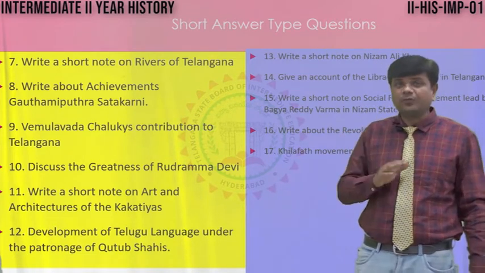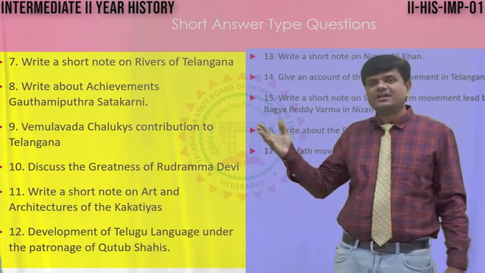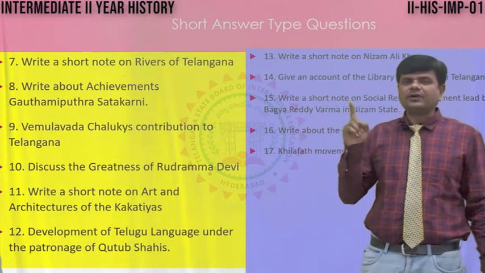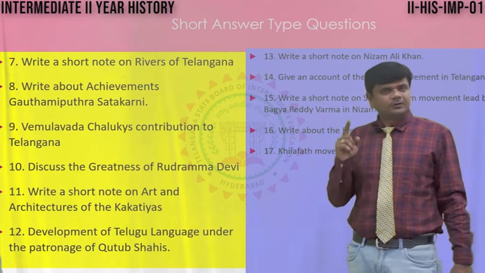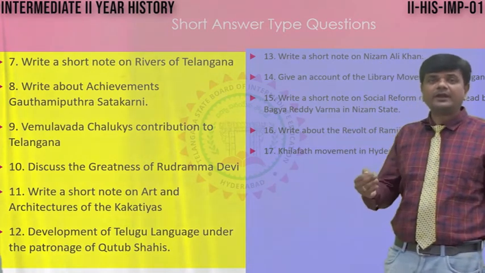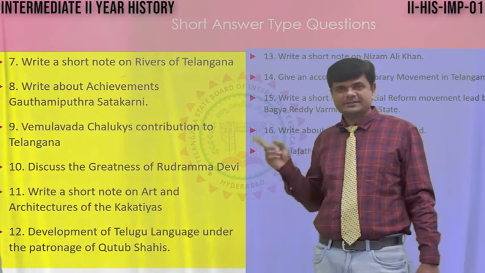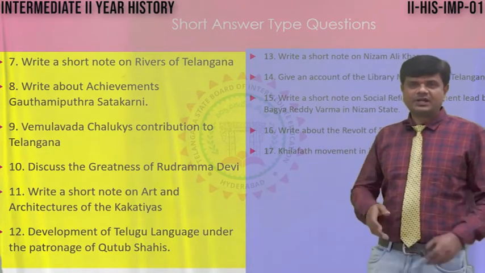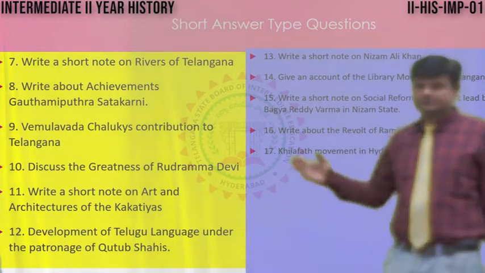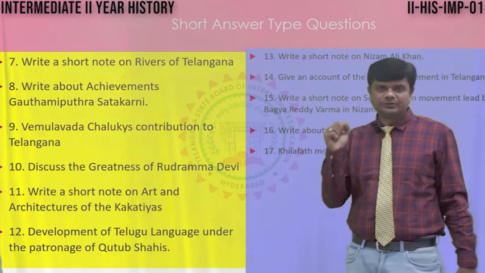Not only that, he invaded and annexed. He extended the Shatavahana dynasty into new areas. The 23rd ruler, Gautami Putra Shatakarni: you write his achievements, his titles, and how he invaded other parts of India. That is question number 8. Now moving to the 9th question, Vemulavada Chalukyas' contribution to Telangana.